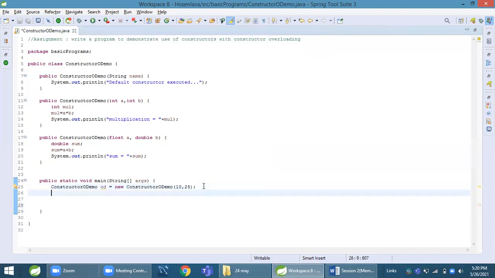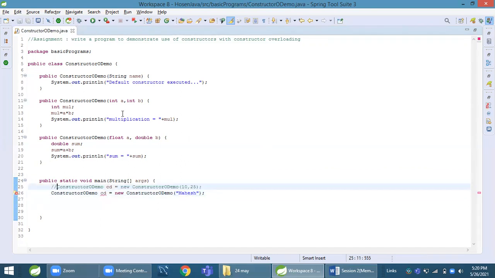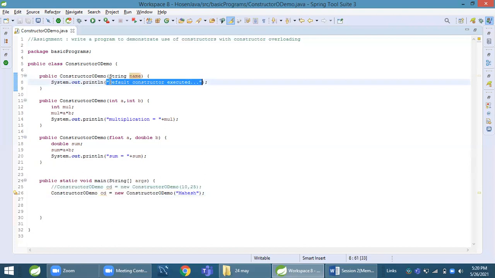If I give some string, then it will execute the first constructor. This is the place where we provide parameters. Here I am passing one string parameter. It will find which constructor has one string parameter. It is not here, it is not here, it is here. So this value will be placed into this name, and then it will print that name. Let me print that name here.